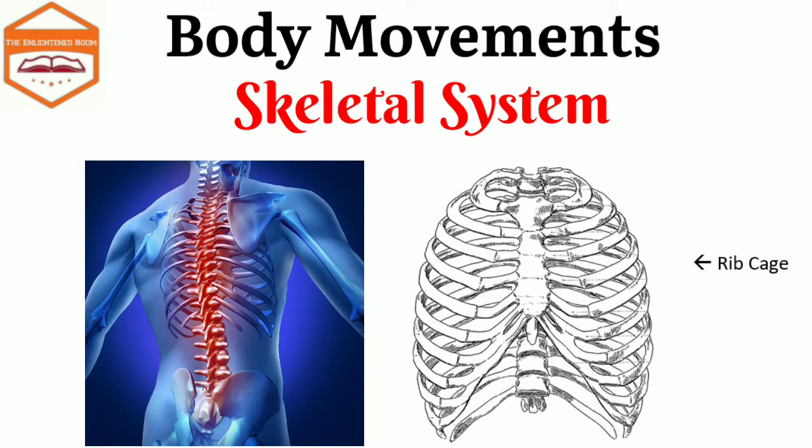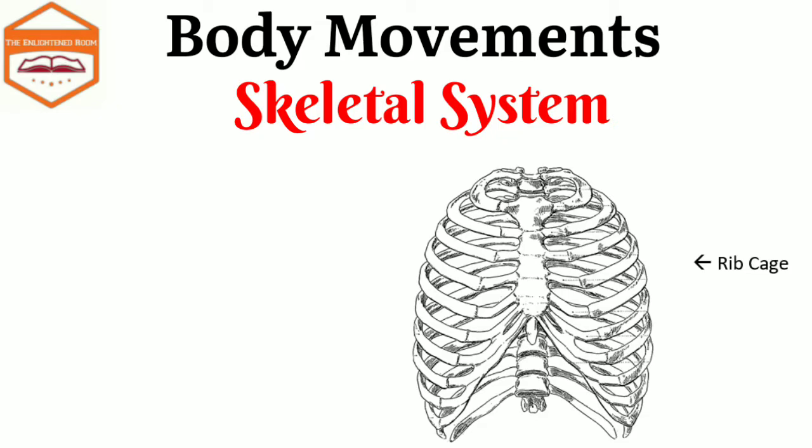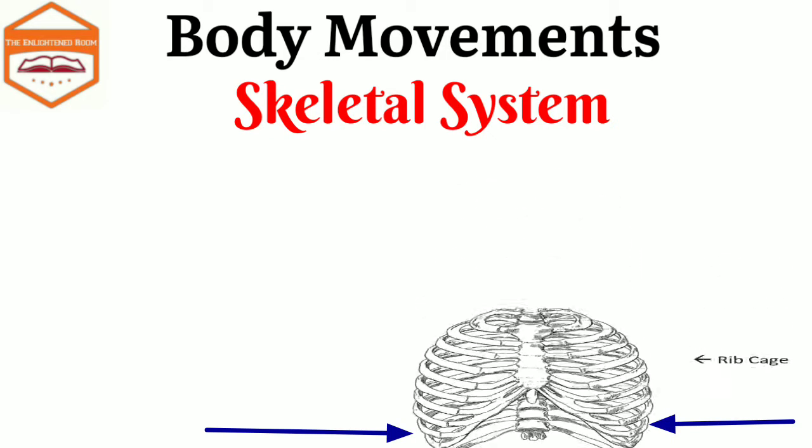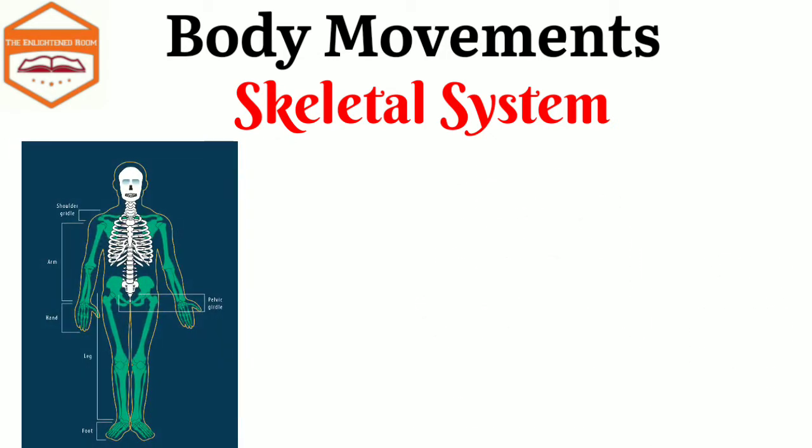Now you can see the last 2 pairs of ribs are free at the front end and are called floating ribs. The next one is the limbs. There are 2 pairs of limbs. First one is a pair of forelimbs or arms, and the second one is a pair of hind limbs or legs. The bones of the arms are joined to the spine by the shoulder girdle and the collarbone.